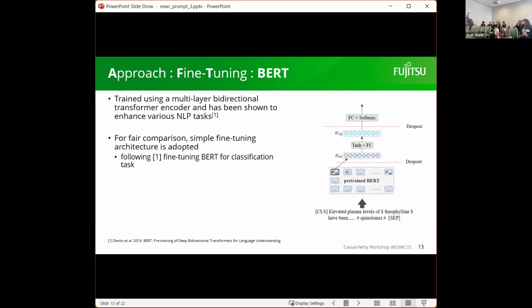So first, we will explain a bit on the BERT fine-tuning. I'm not sure if you are familiar, but the BERT model is one of the early language models. Maybe not so large anymore because it has quite small parameters. For this one, we chose a simple architecture for a fair comparison with the prompt-based method.